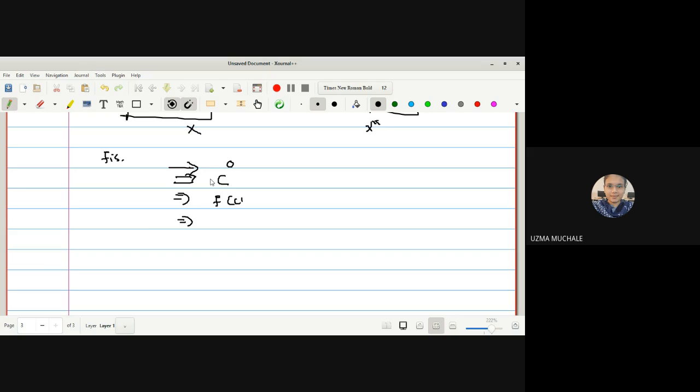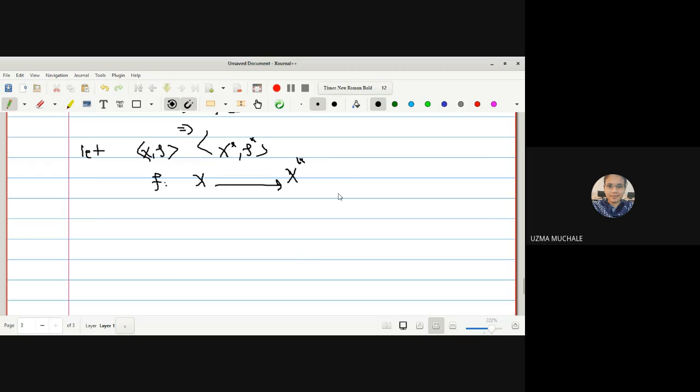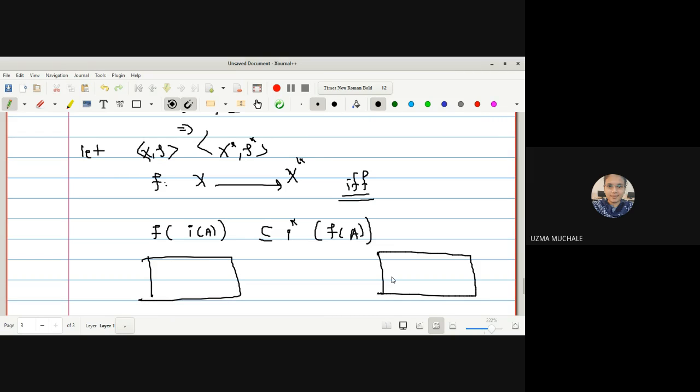Again, very similar to this one, we have one more theorem. The first statement is the same. Let (X, tau) and (X star, tau star) be two topological spaces. Again the mapping f is from X to X star. This mapping is continuous if and only if f of I of A is contained in I star of f of A. So first we have X, and suppose this is X star.